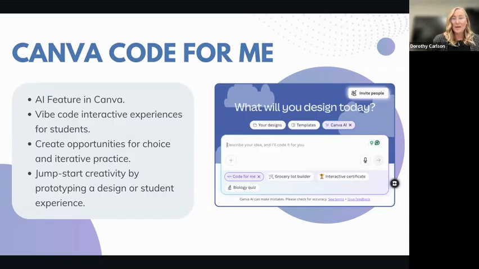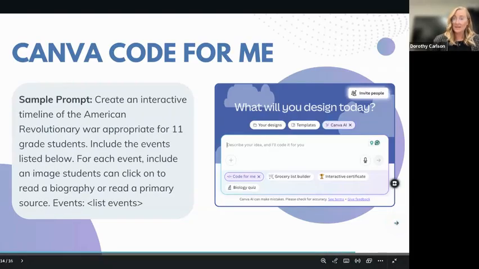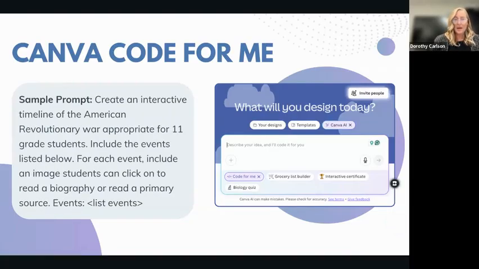And then Code for Me can help you provide more opportunities for choice, more opportunities for iterative practice. And it's also a great way to jumpstart creativity by prototyping something. Because if you're like, I want to make something more interactive, but I'm just not quite sure how to get there, Code for Me is a great tool to use to see what's possible and what will work best in your classroom. So let's take a look at a sample prompt for Code for Me.